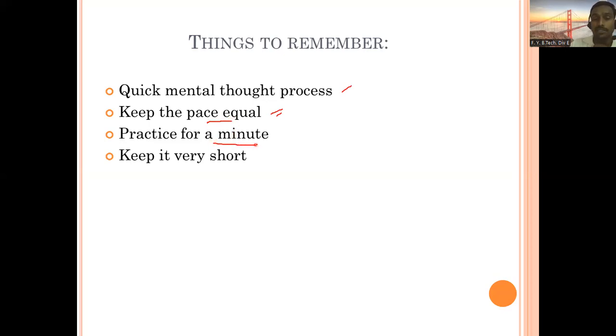Practice for a minute. For practicing, you do not get much time, but out of whatever time you have, you can take one minute and try to think what you are going to say, how you are going to say it, what example you want to give, and how you can make something clear to your audience. And very important, keep it very short, keep it very simple. Here we just want to make our people understand. We are not here just to impress them, but to make them understand. So keep it short, keep it simple, and then people will understand it.